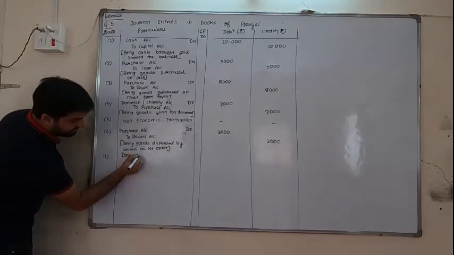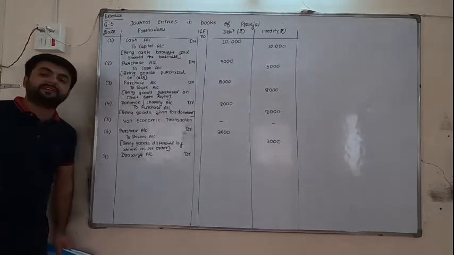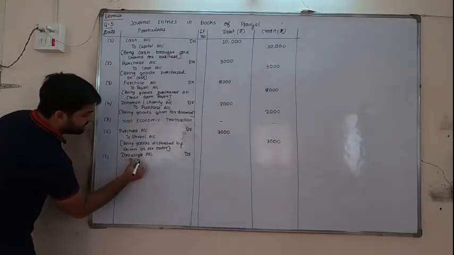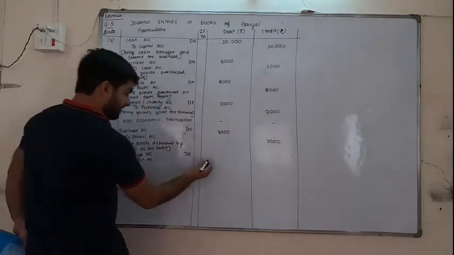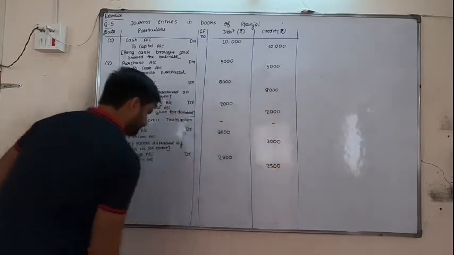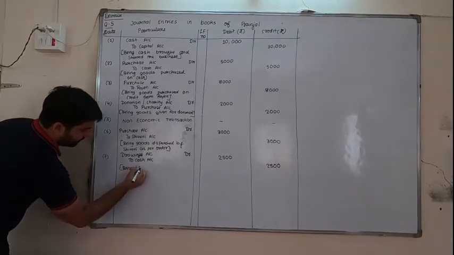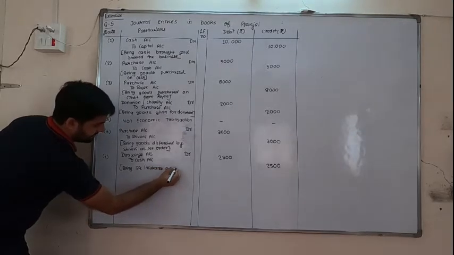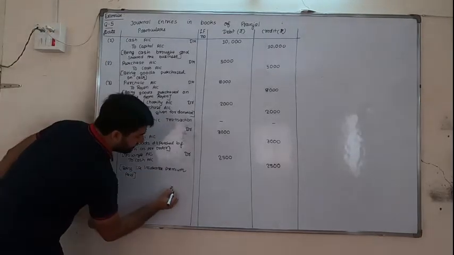So instead of life insurance, what we will write? Drawings account debit. Because this life insurance is not related to business, it is based on the life of a person. So drawings account debit. And it is paid, the things which are paid, always cash is credited, cash account 2500. Life insurance premium paid. So these simple things you have to remember, my friends.